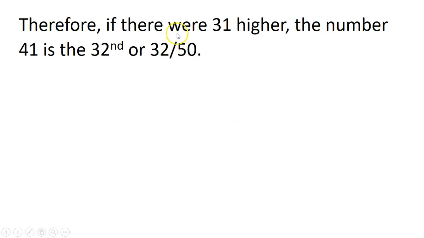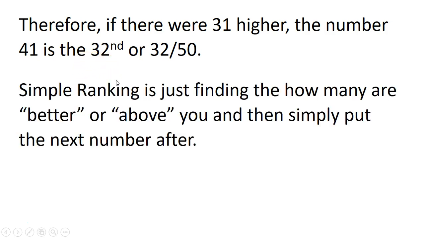Therefore, you can use the calculator, it will reorder these and rank these for you, and then you could look at it. But there are 31 higher than the number 41, right? So 41 then, if that is 31 higher, it is the 32nd out of 50, right? It's the 32nd out of 50. If there were 31 higher, then it's the next one, okay?